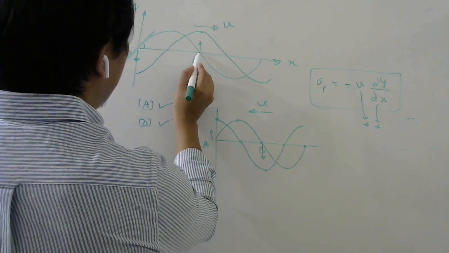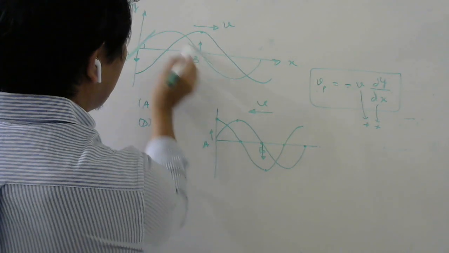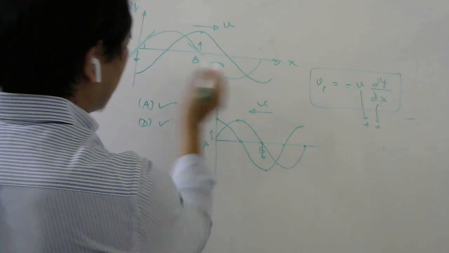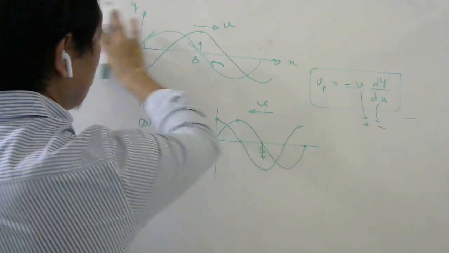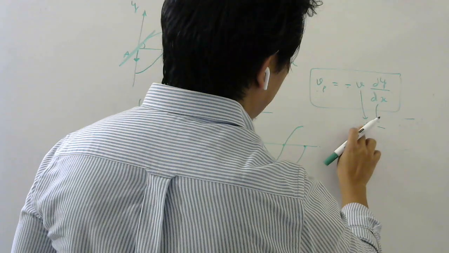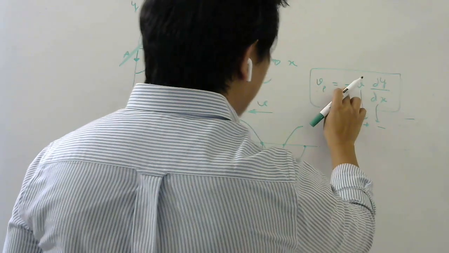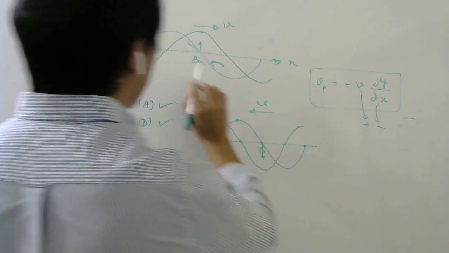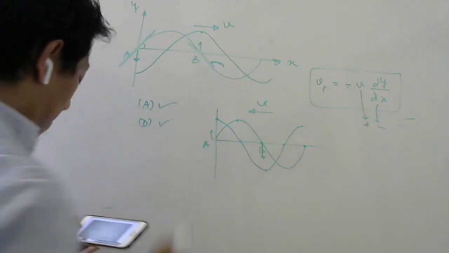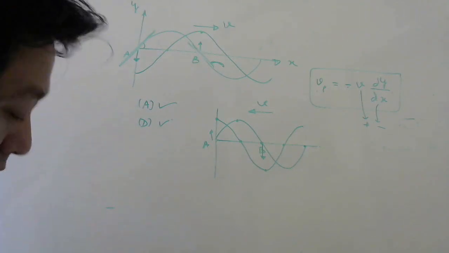Whereas if you look at point B, if you draw a tangent, it makes an obtuse angle, sorry. So this slope will be negative. The wave is traveling along the positive x-axis, so this is positive. So minus times negative times positive gives plus. So this particle B should have positive velocity, meaning it should be going upward. Okay, so I hope you have understood both ways.